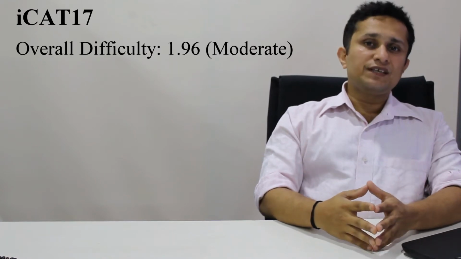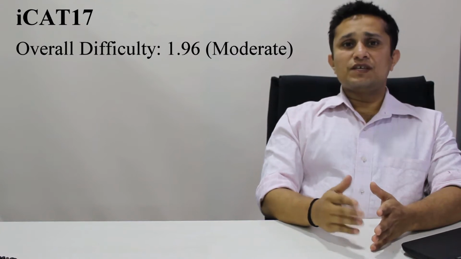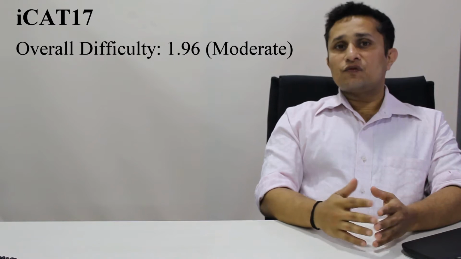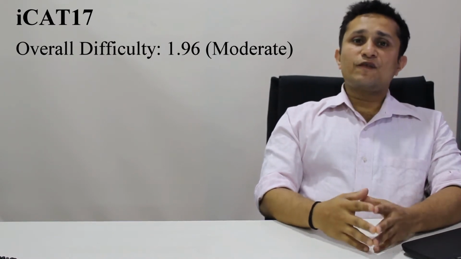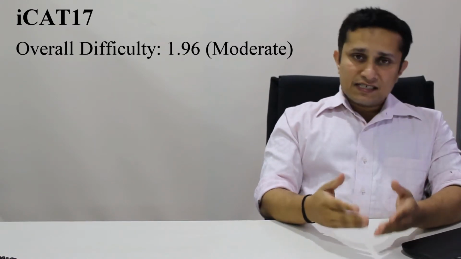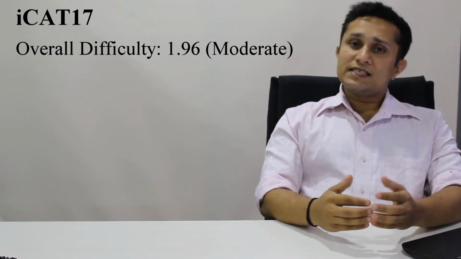Well, so how was this mock? Firstly, it was rated as a moderately difficult mock with an average LOD of 1.96, which means an average LOD of nearly 2. What does that mean in the first place? We have a difficulty level of 1, 2 or 3 assigned to each question, ranging from easy to moderate to difficult in that order. So that defines the LOD of a question, section or mock. Having said that, this mock was moderate with 1.96.